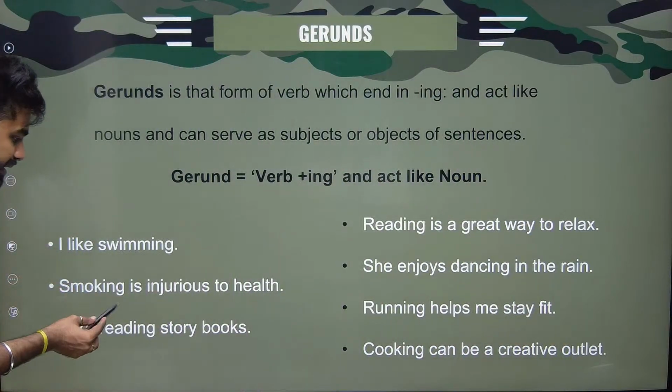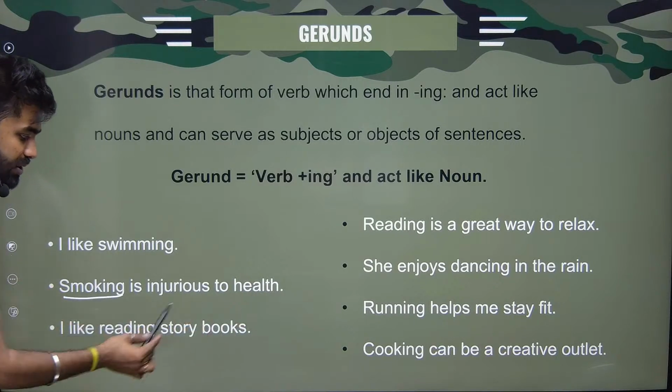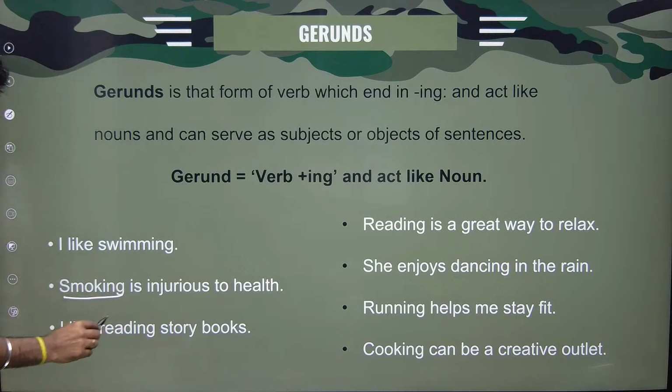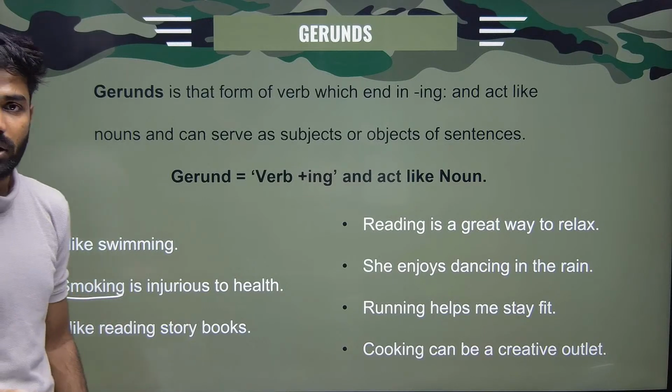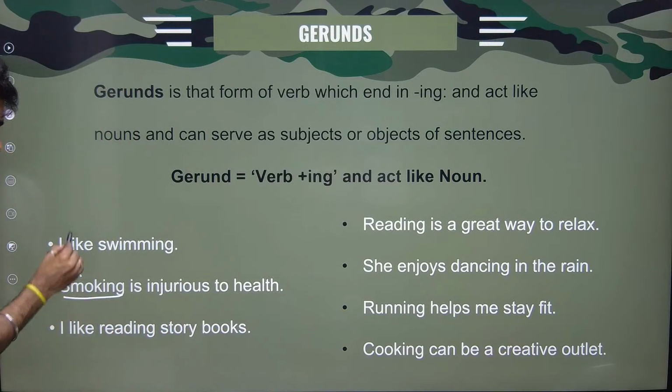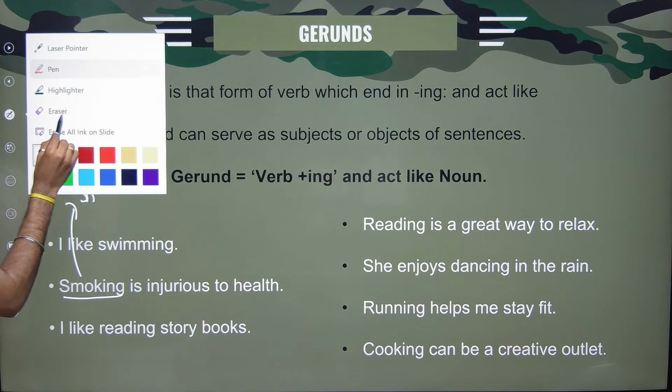To be more precise, smoking is injurious to health. If someone is telling smoking is injurious to health, are we smoking? Or is the person smoking? Is anyone smoking here? No, it is just an advice, right? So let me put it this way.